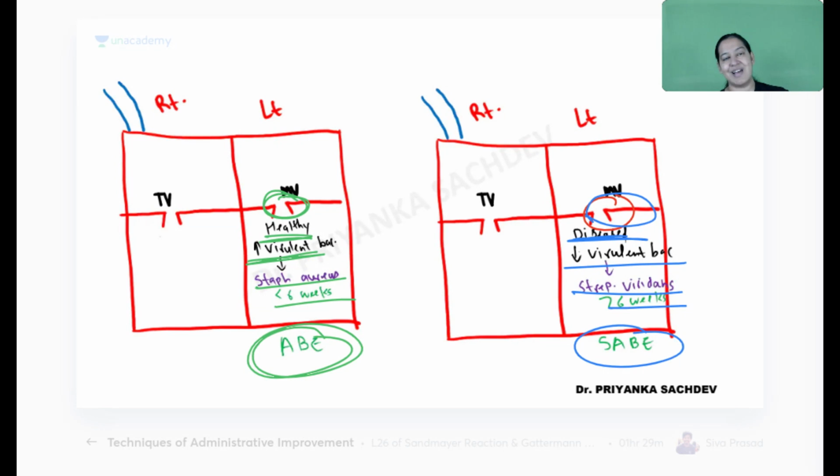Give me a thumbs up. I just nailed it. Have you got it? The 2 differences between ABE and SABE. The most common cause of ABE is a highly virulent bacteria like Staph aureus, and it takes less than 6 weeks.